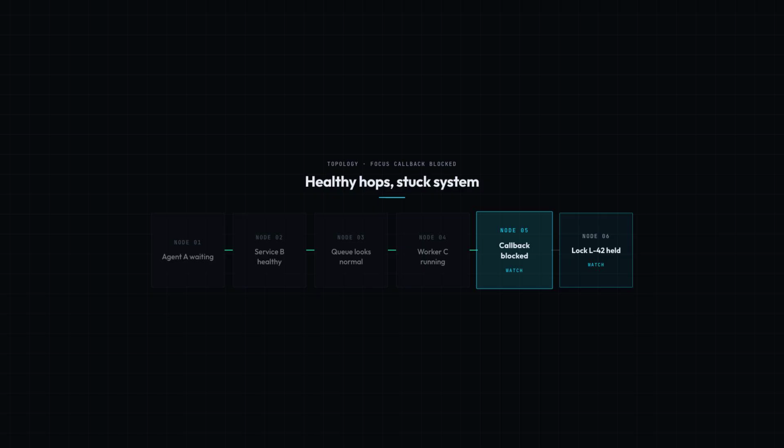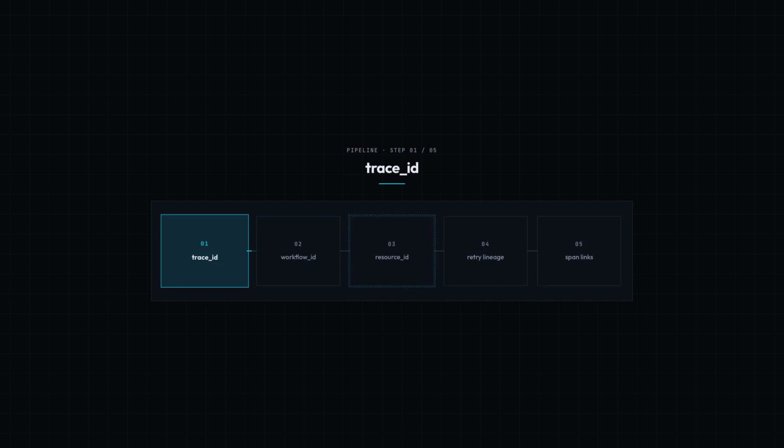You're inspecting execution. The failure is in dependency ownership. The callback is waiting on a lock held upstream. The upstream worker is waiting on the callback result. In isolation, both sides look busy. Together, they are deadlocked. This is where distributed context propagation stops being tracing hygiene and becomes evidence. You need the same trace across HTTP, queue messages, tool calls, and retries.